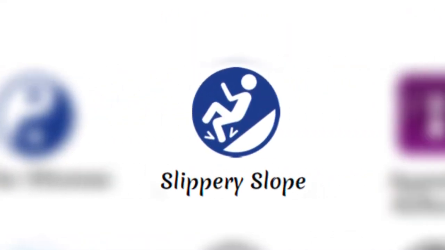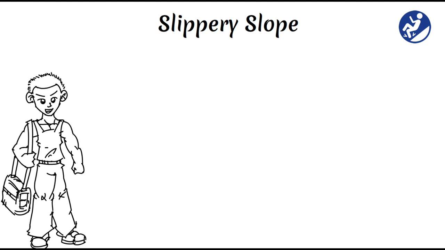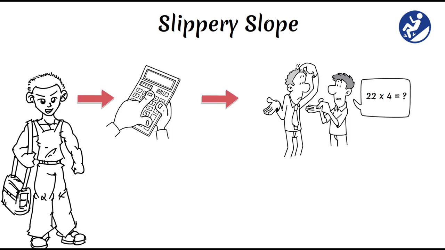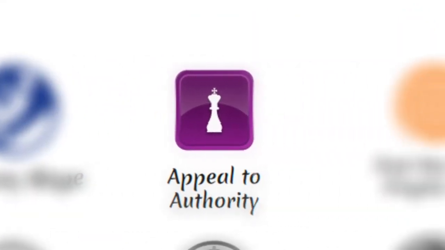Slippery slope. This fallacy suggests that a relatively small first step leads to a chain of related events culminating in some significant effect. For instance, if we allow students to use calculators, soon they won't be able to do even basic math without them.